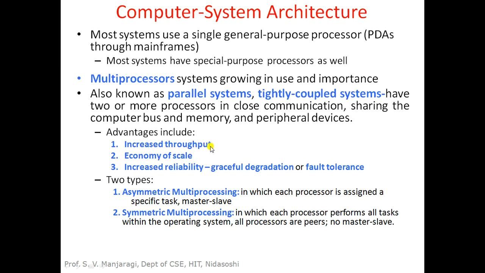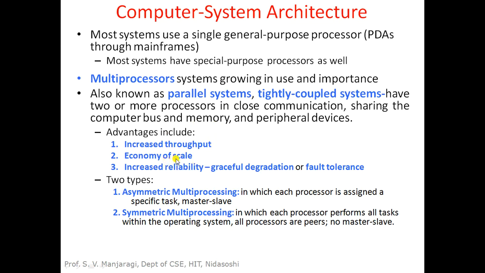Suppose the system has n processors or n CPUs. Is it possible to execute n different programs simultaneously? It may not be possible, because there will be some overhead in keeping all CPUs working correctly. And if the programs are dependent, then we really cannot execute them simultaneously or parallelly. So the number of programs we are executing may be less than n if the system has n processors. The second advantage we get is economy of scale.